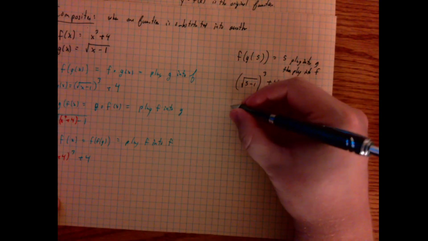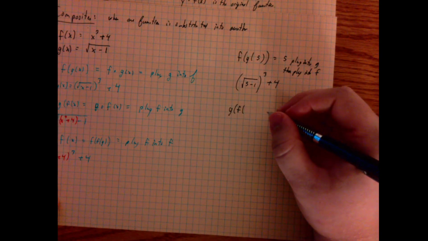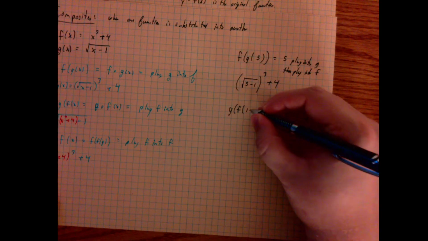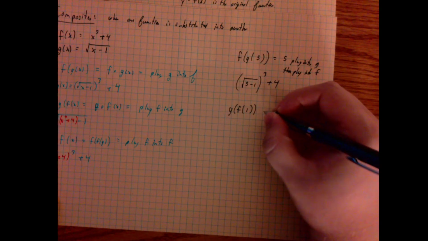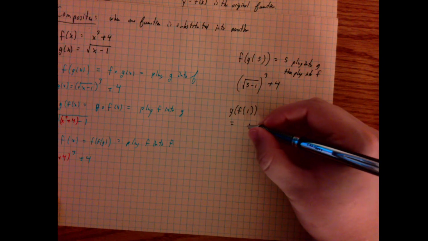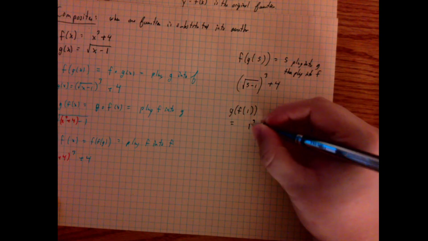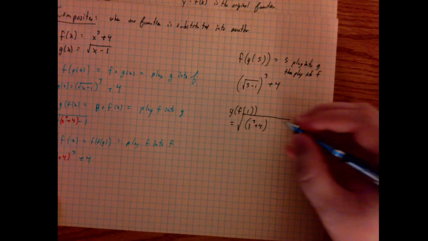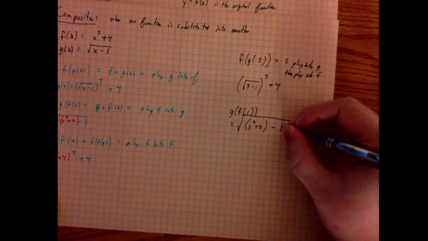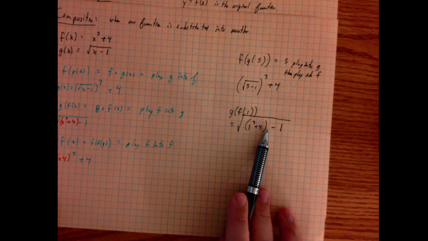By comparison, if I wanted to do g of f of a number like, say, 1, we take 1, plug it into the f function, then plug that into the g function. And so it becomes order of operations very quickly.